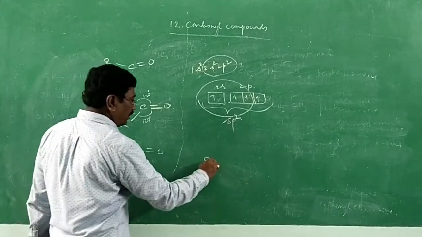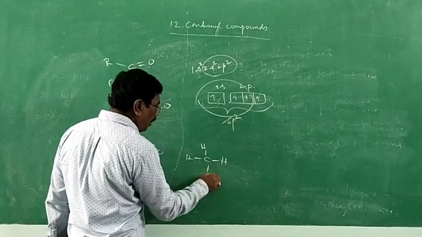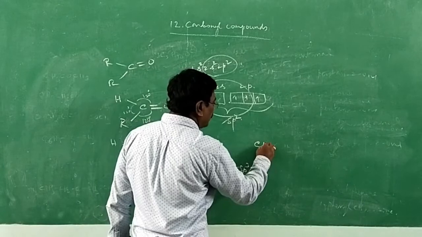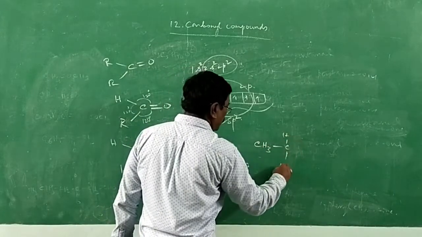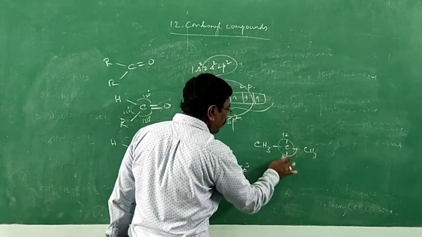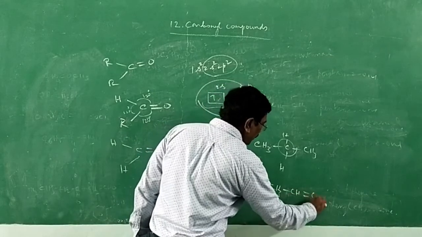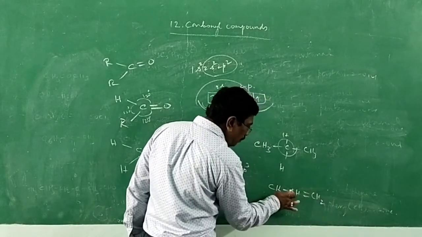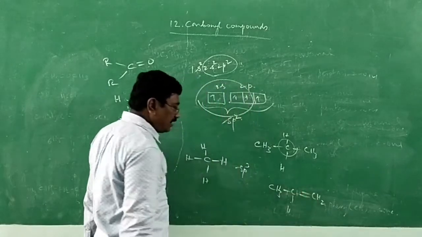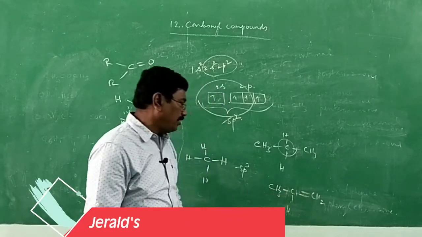See, suppose it is methane, around carbon 4 bonds, therefore sp3 hybridization. Suppose it is CH3, CH2, CH3, again this carbon is sp3 hybridization because it is involved in 4 bonds. Suppose it is CH3, CH double bond CH2, this carbon is sp2 because it has to make bond directly with 3 atoms, therefore sp2 hybridization.